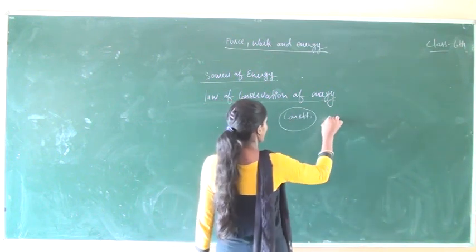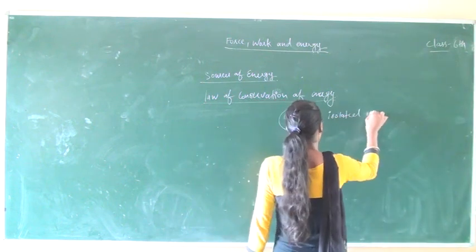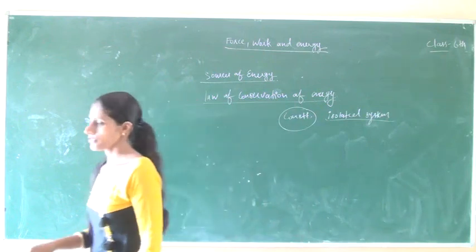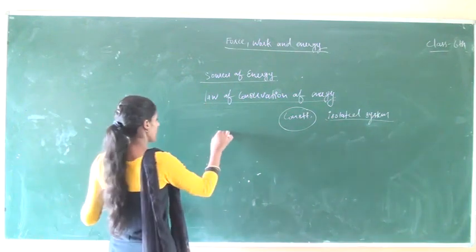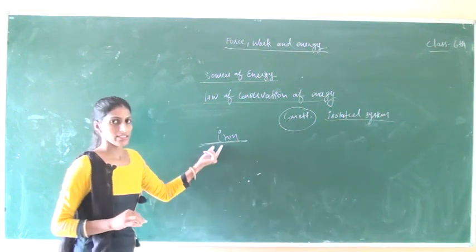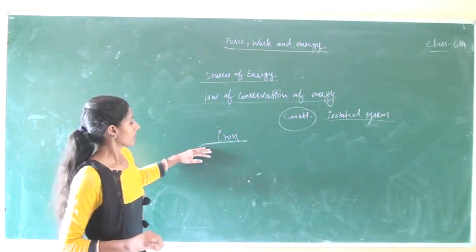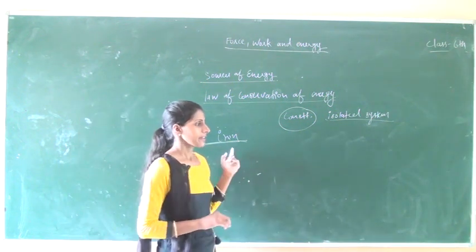Total energy of the isolated system remains conserved. Some examples of transformation of energy. Electrical energy is converted into heat energy with the help of an electric iron, because the iron gets electricity and heat.